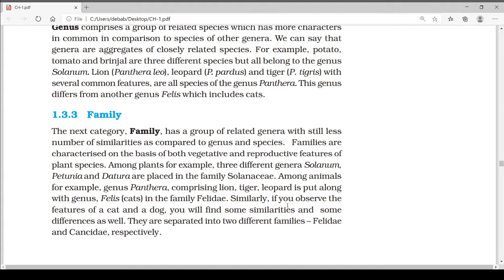Similarly, if you observe the features of a cat and a dog, you will find some similarities and some differences as well. They are separated into two different families, Felidae and Canidae.